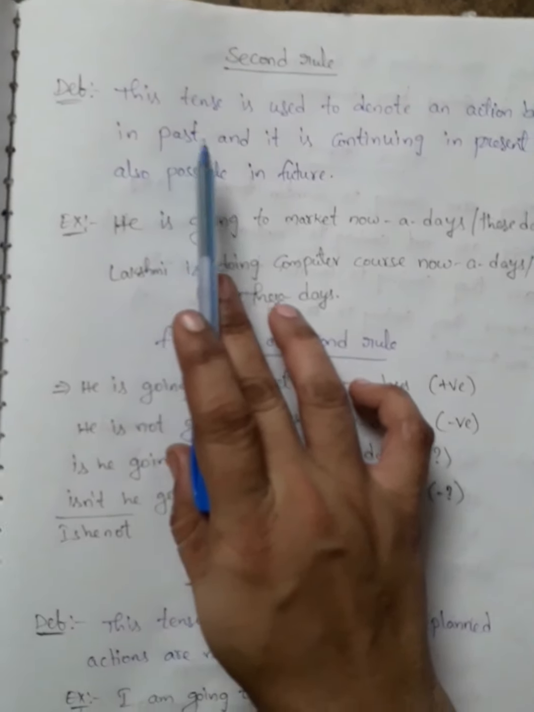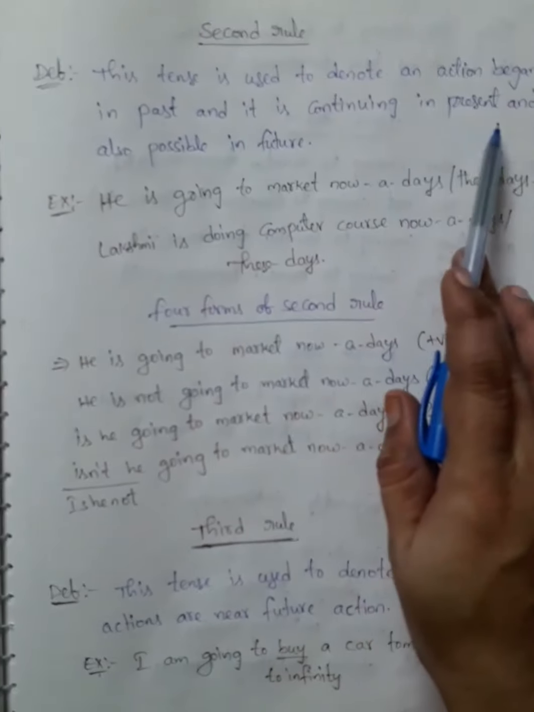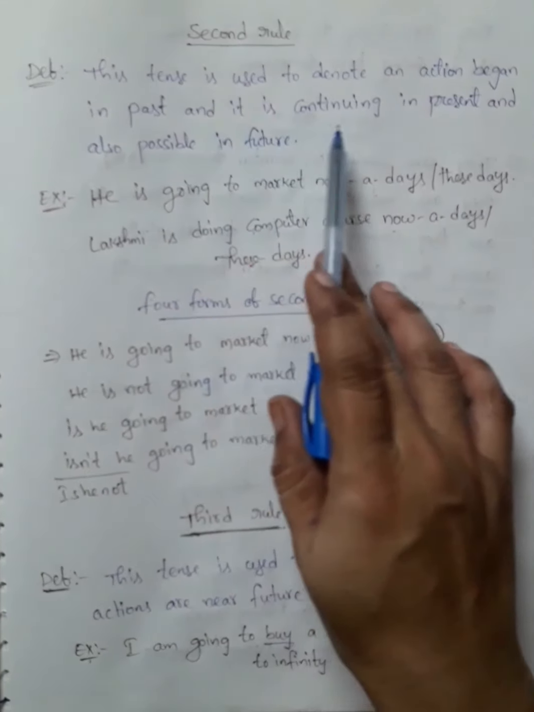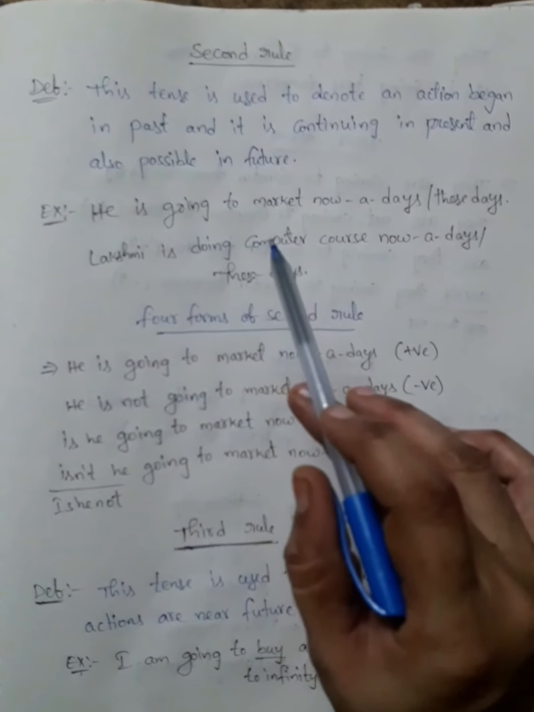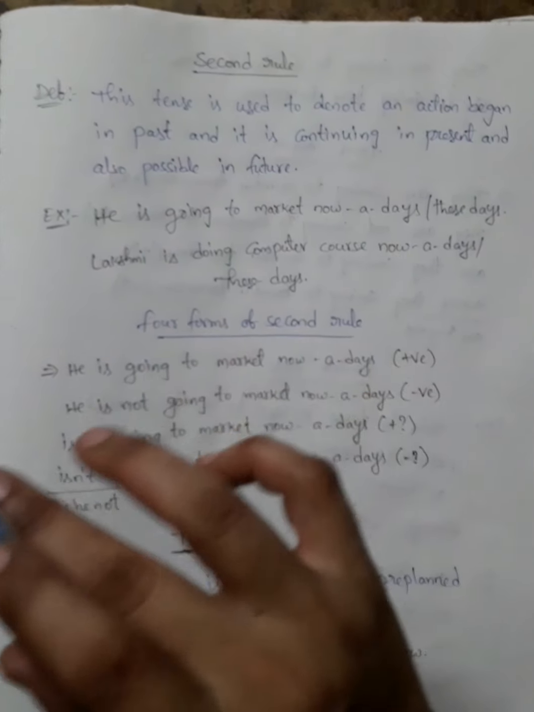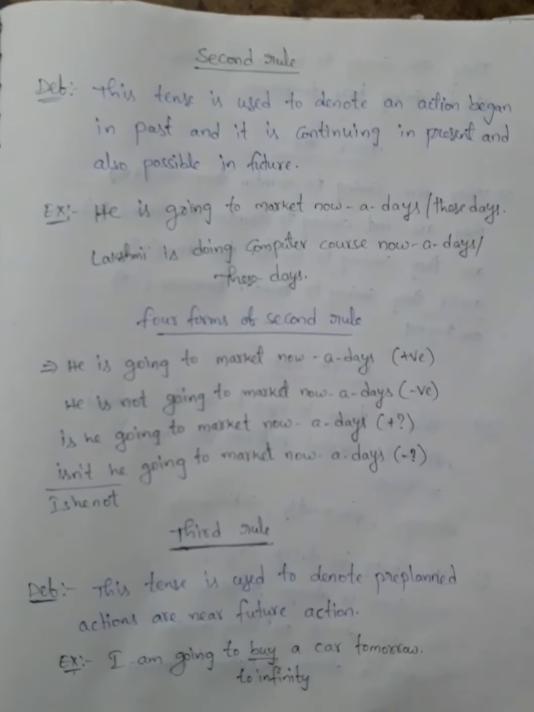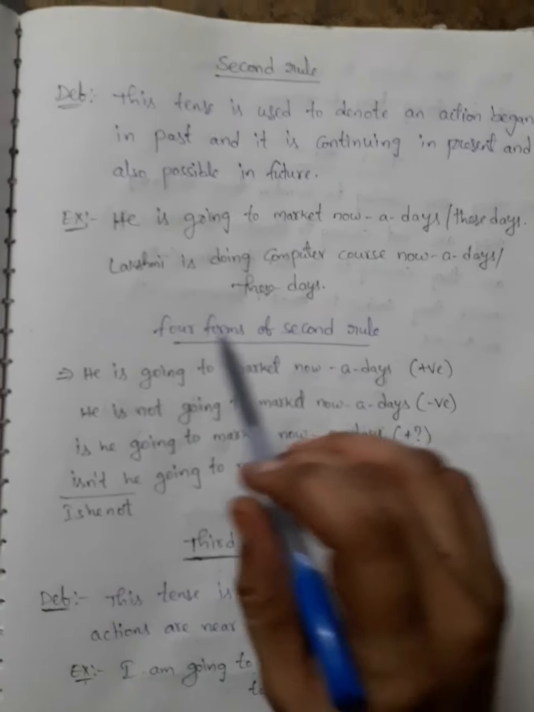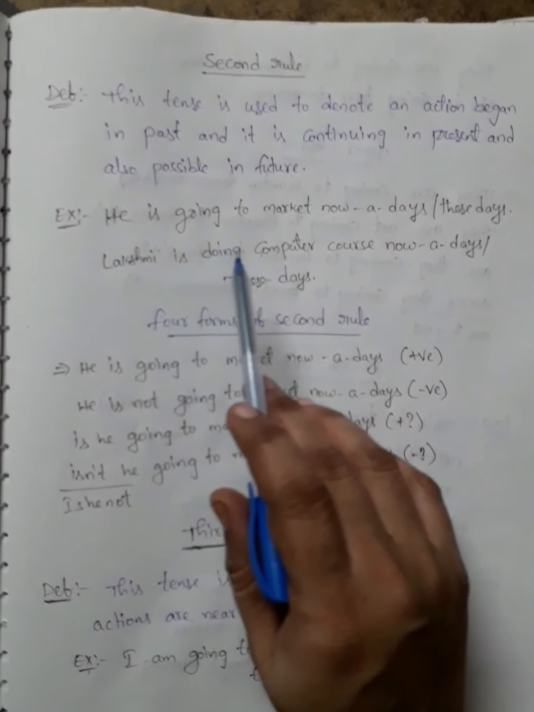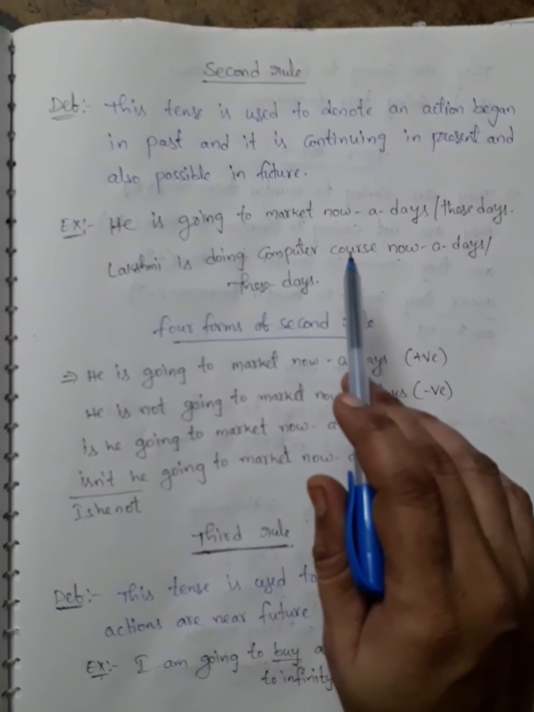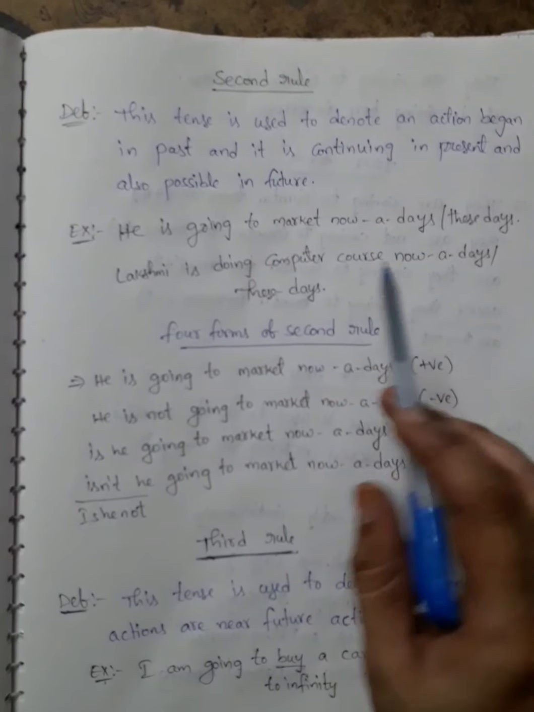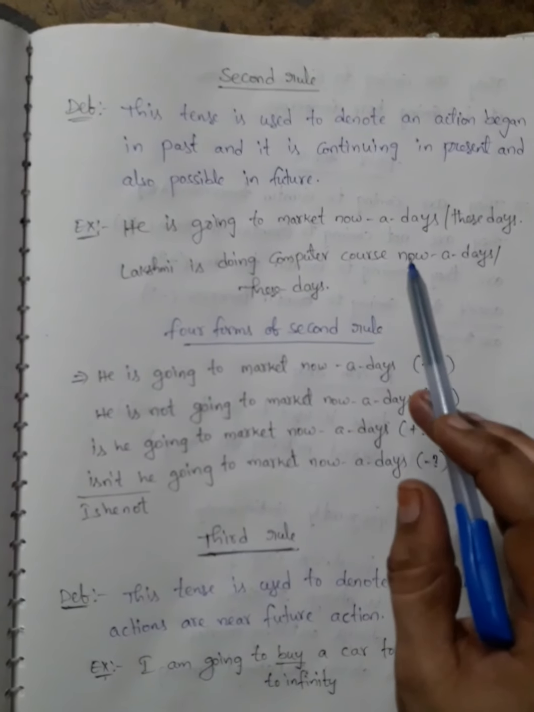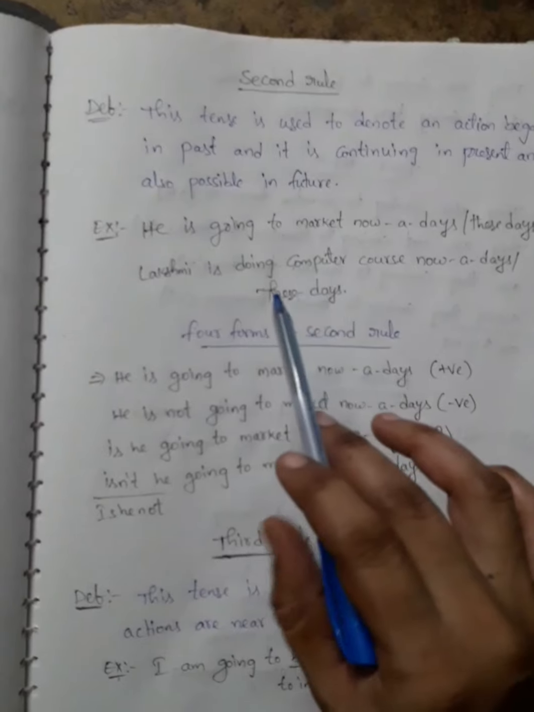Then second rule. For the second rule, the definition: the tense is used to denote an action that began in the past and is continuing in the present and is also possible in the future. It has already begun in the past, it's continuing now, and it is also possible in the future. For example, he is going to market nowadays. Nowadays and these days are the keywords for the present continuous tense.